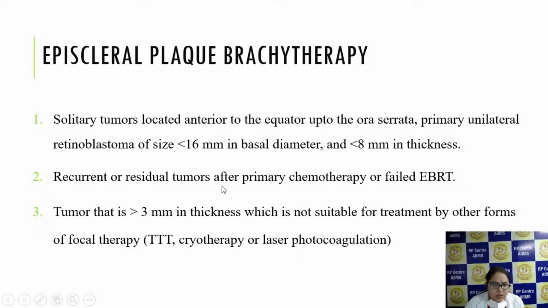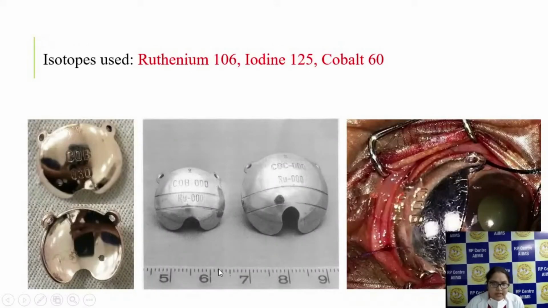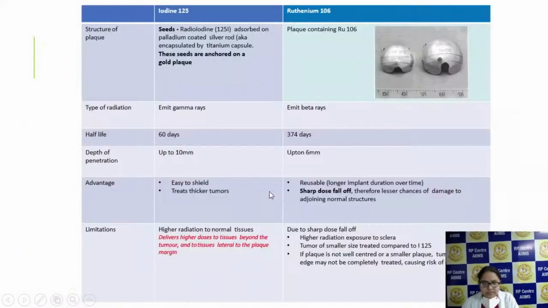Recurrent or residual tumors after primary chemotherapy or failed EBRT can also be treated, and tumors more than 3 mm in thickness, which are not suitable for other focal therapy, we can go for episcleral plaque brachytherapy. We have a few isotopes. Here we are using ruthenium 106; we also have iodine 125 and cobalt 60.